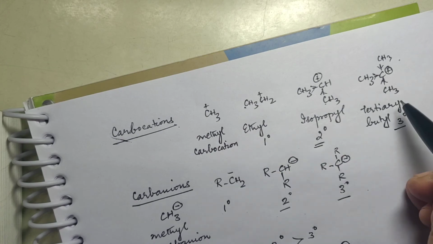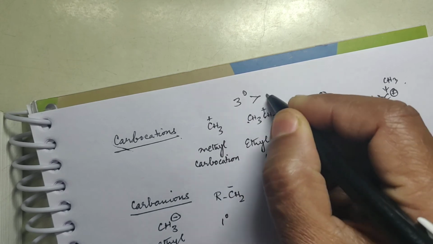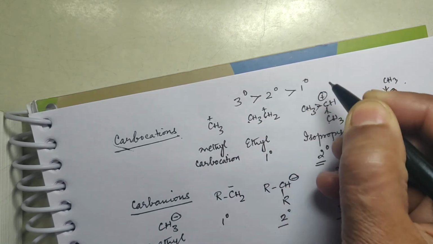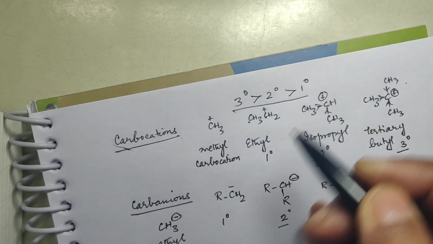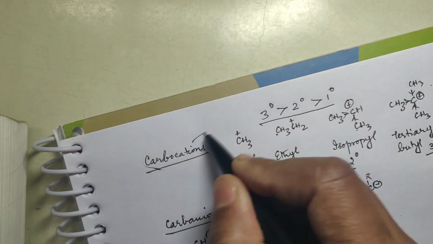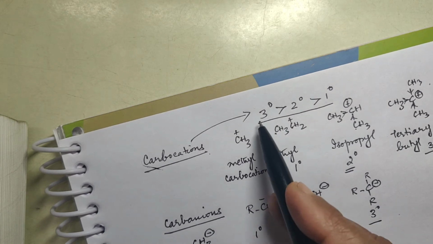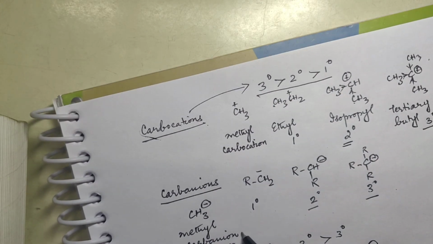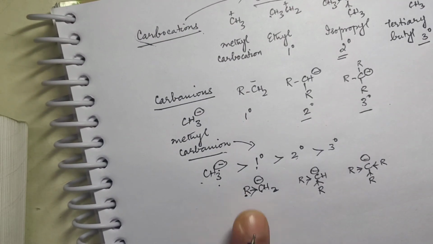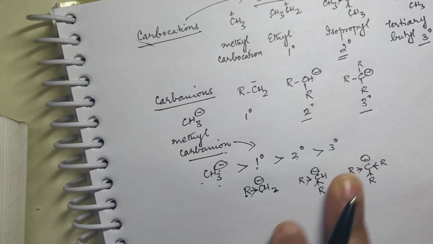So here you will find the stability order: tertiary greater than secondary greater than primary in the case of carbocation. Whereas in the case of carbanion, it is 1 degree greater than 2 degree greater than 3 degree. Okay. So this is the stability order. Decrease in stability in the case of carbocation, and this is decrease in stability in the case of carbanion. Okay. So you have to be very clear with this.